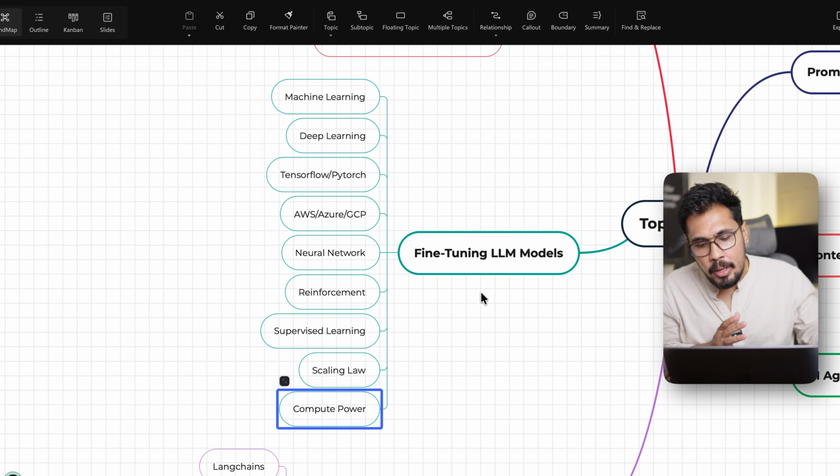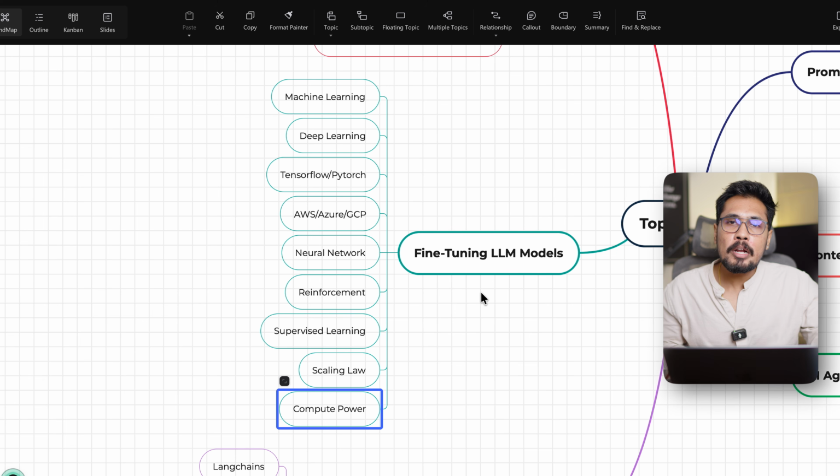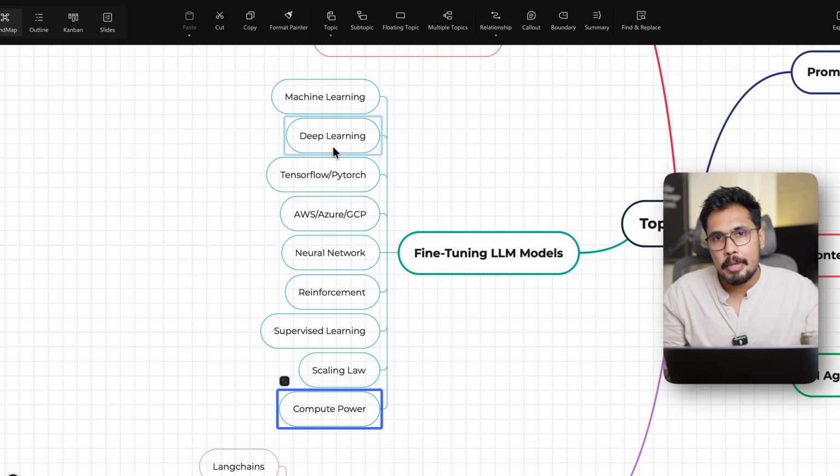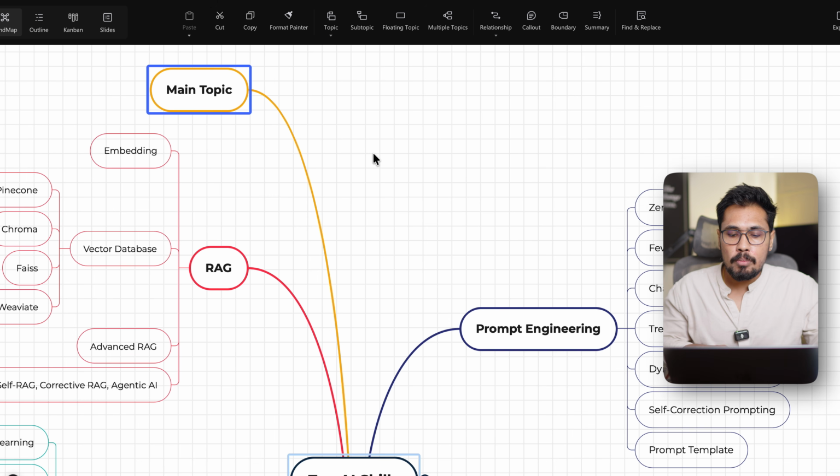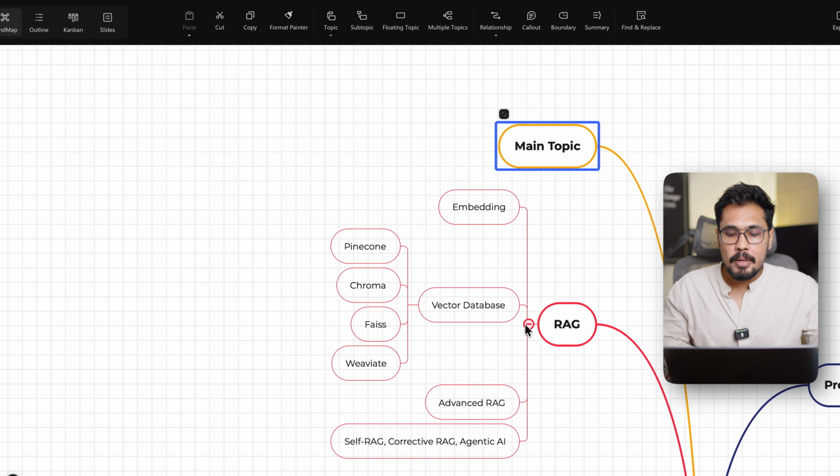So if your goal is to build your own customized model, you need to know about fine-tuning your LLM model. In order to perform fine-tuning of LLM models, you need to know these concepts: machine learning, deep learning, TensorFlow, AWS, neural networks, reinforcement learning, supervised learning, scaling law. All of these concepts are very, very essential. And then apart from this, we have one more. We call it multi-modal AI.